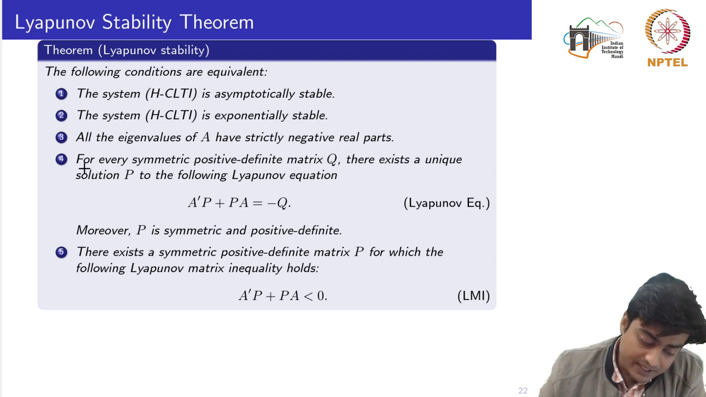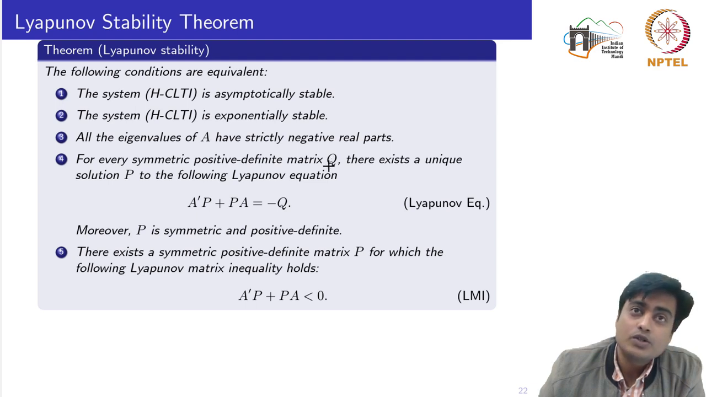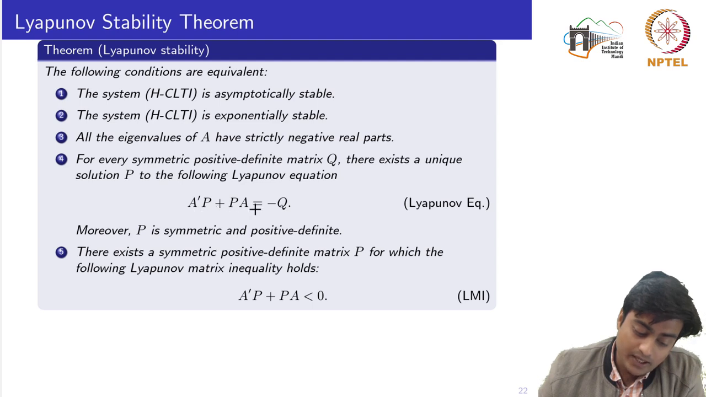The fourth statement reads that for every symmetric positive definite matrix Q, so symmetric means Q transpose should be equal to Q. Positive definite means that the quadratic form with the weight matrix Q is greater than 0. There exists a unique solution P to the following equation, which is also known as the Lyapunov equation, that is A transpose P plus P A is equal to minus Q.